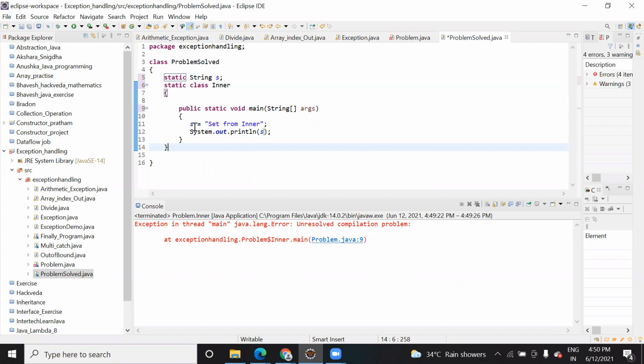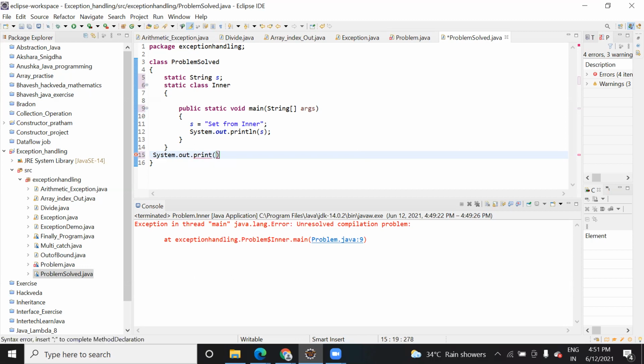But now after that, what you said to me was to add a system out print here and see whether that s is usable or not. But can we print statements without using a main class? No, the program will run, but it won't execute anything without main.